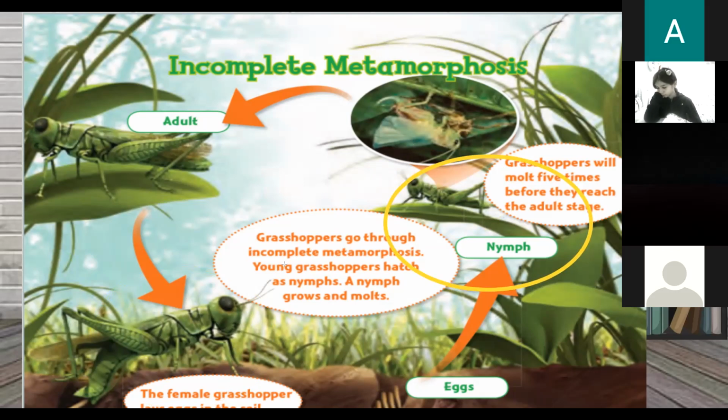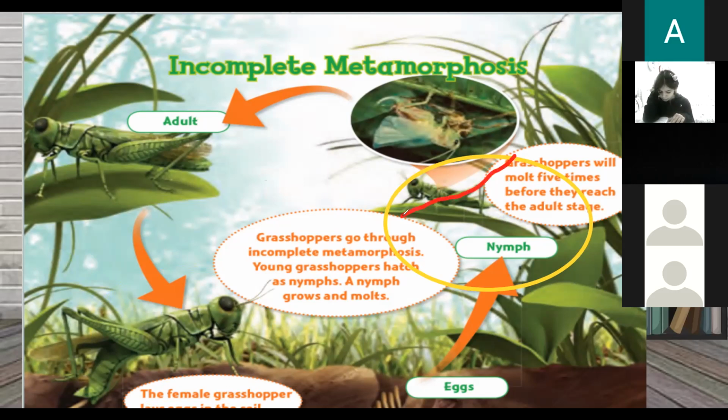Because it has a very major change, which is the wings. The nymph doesn't have wings.